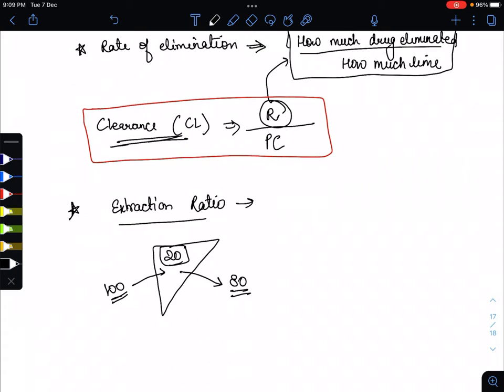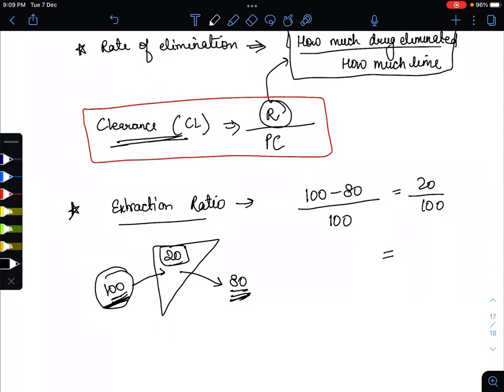So how can we calculate the extraction ratio? We give 100 molecules, out of which 80 molecules were extracted, and the total molecules were 100, meaning 20 molecules were still there in our body. So this is the formula for extraction ratio: how much drug is extracted by the organ from how much drug is entering.